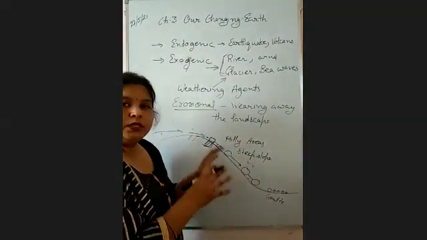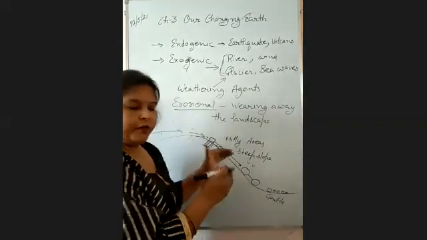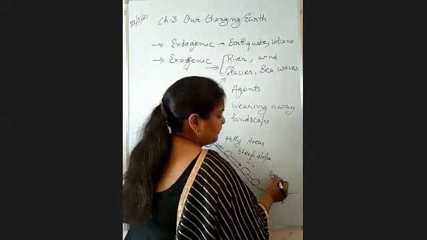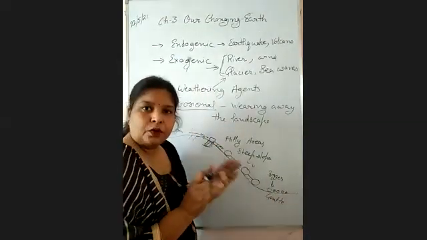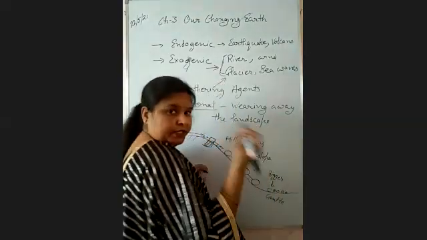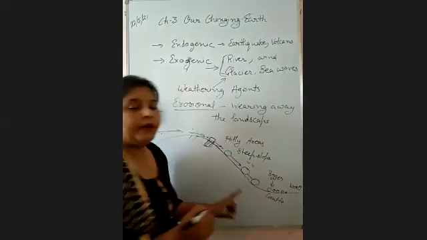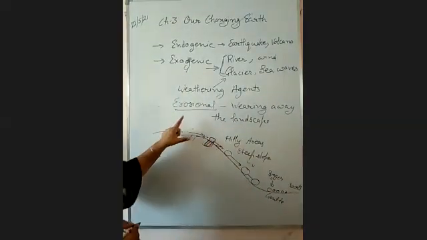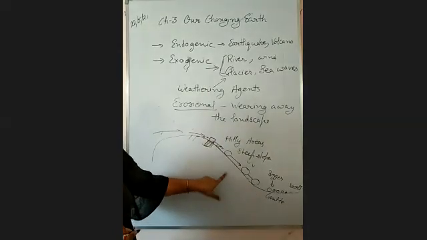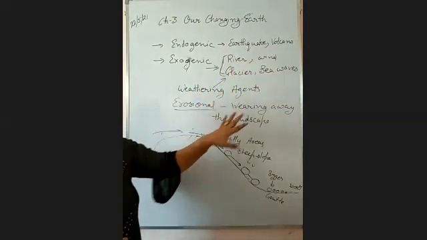It will begin to deposit it in the plain area or at the foot of the hill, one by one. Firstly, it will deposit the bigger objects. Then when it flows farther away, its speed will be slow, and the small particles will be deposited by the river. So there are two types of work, erosional and depositional, right? The same work is also done by wind, glacier and sea waves in their areas.